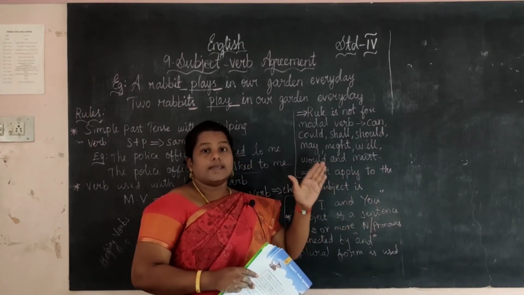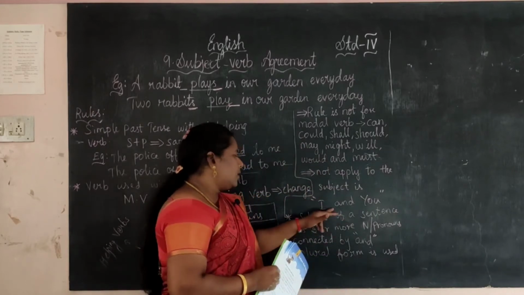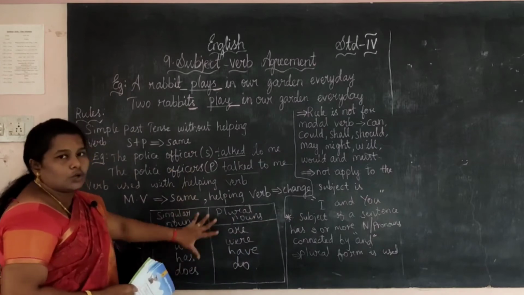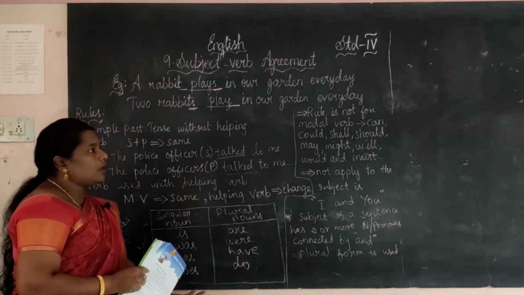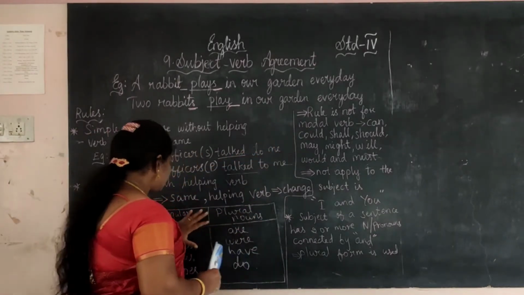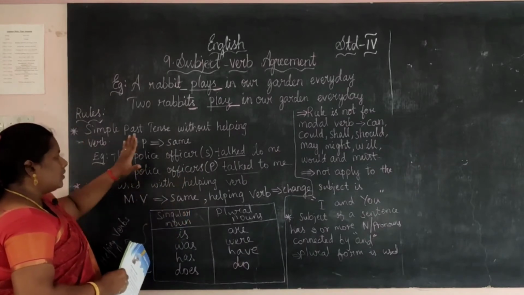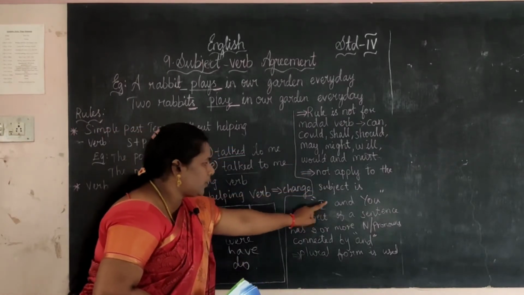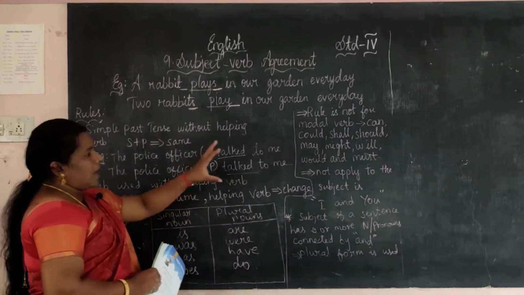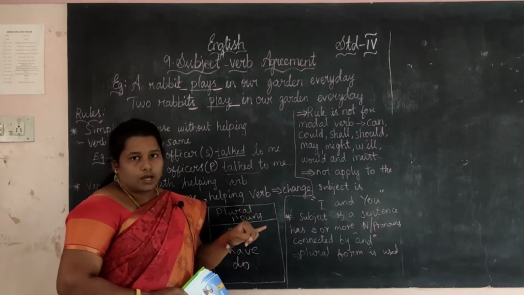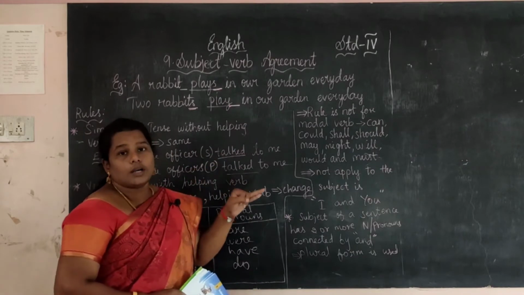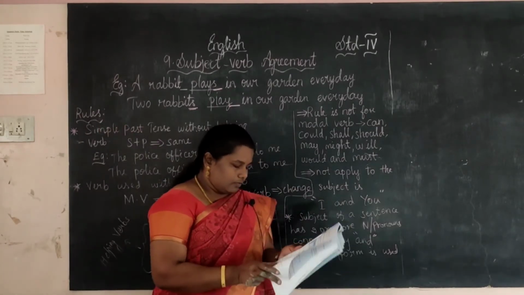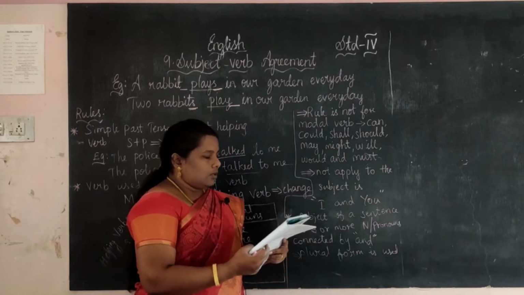If the subject is I or you, this rule does not apply. Which rule does not apply? This rule does not apply. Okay, these 2 points come under this only. Okay, this is a separate point, this is the same point, up to this is the same point. See, if I or you comes, it does not apply, and also if modals come, it does not apply. Next one, let me move to the next example.